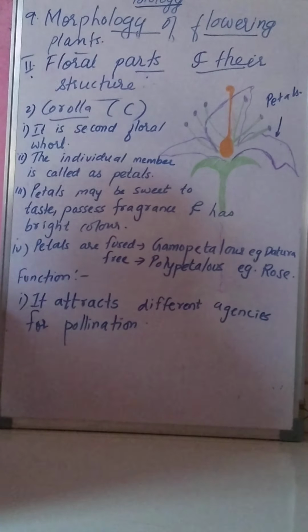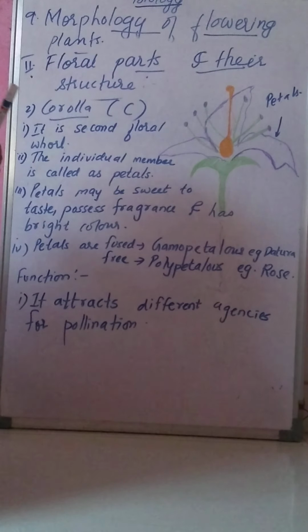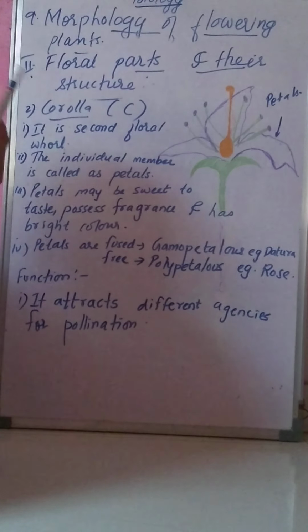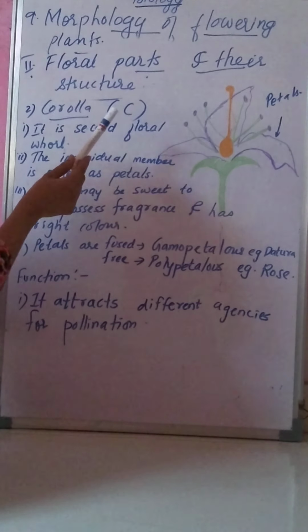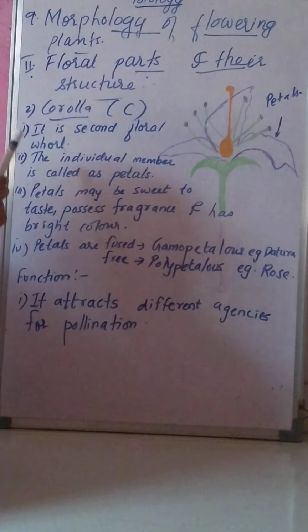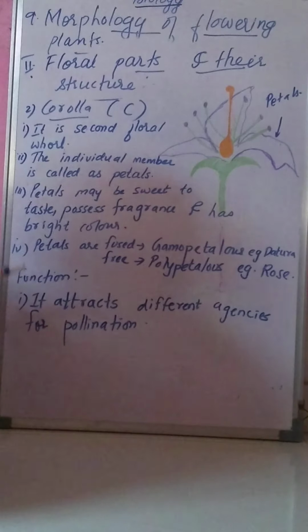In biology we have started with chapter number 9, that is morphology of flowering plants. Last time we started with floral parts and their structure, and we studied calyx. Now today we will study another floral part, that is corolla, written as capital C. Corolla is the second floral whorl.